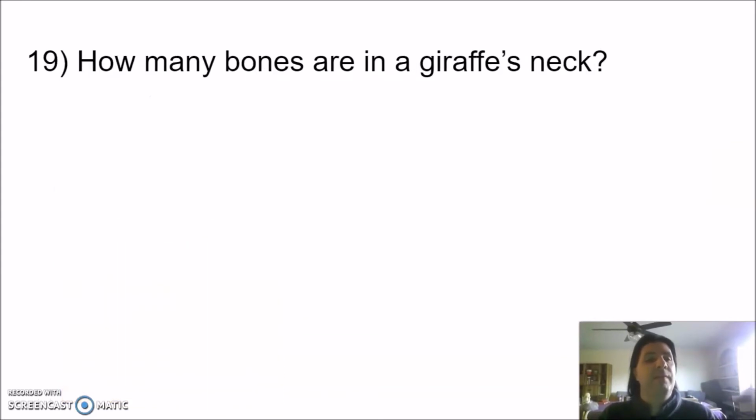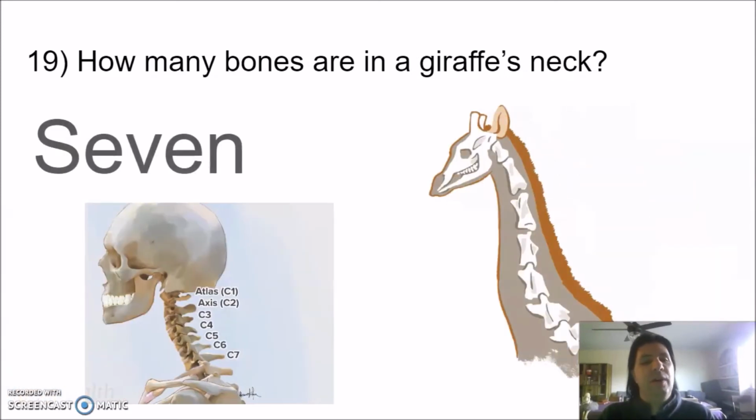Number 19. How many bones are in a giraffe's neck? They're long, it must be a lot, right? Well, no. Giraffes have 7 bones in their neck. Just the same as a human being. Their bones are just bigger.